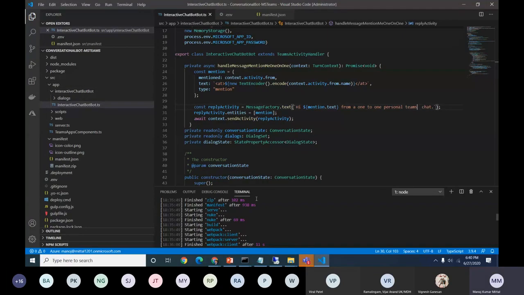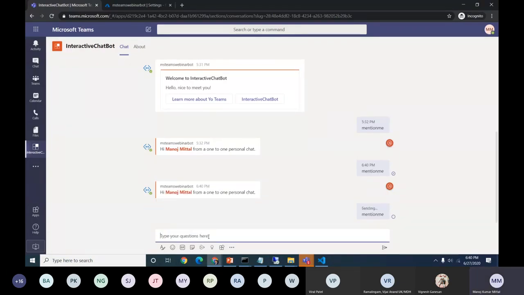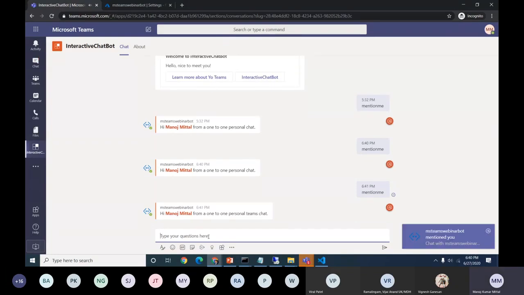As it's running on ngrok, now we can test it again. Now this message should appear there. So if I go back here, mention me again. Yep. So you can see the text has changed now. So this is a personal chat. This is a personal Teams chat. So this is the way we can debug our Microsoft Teams bot using ngrok.